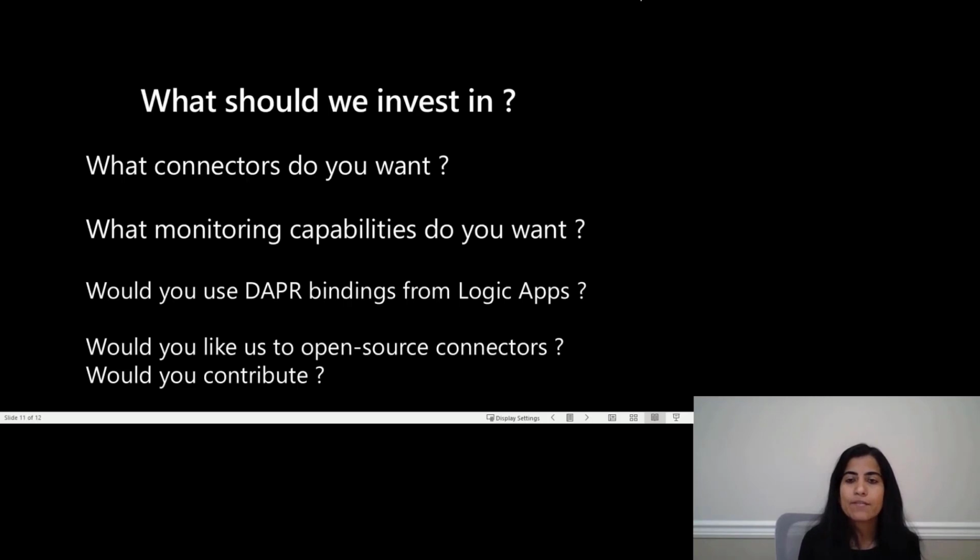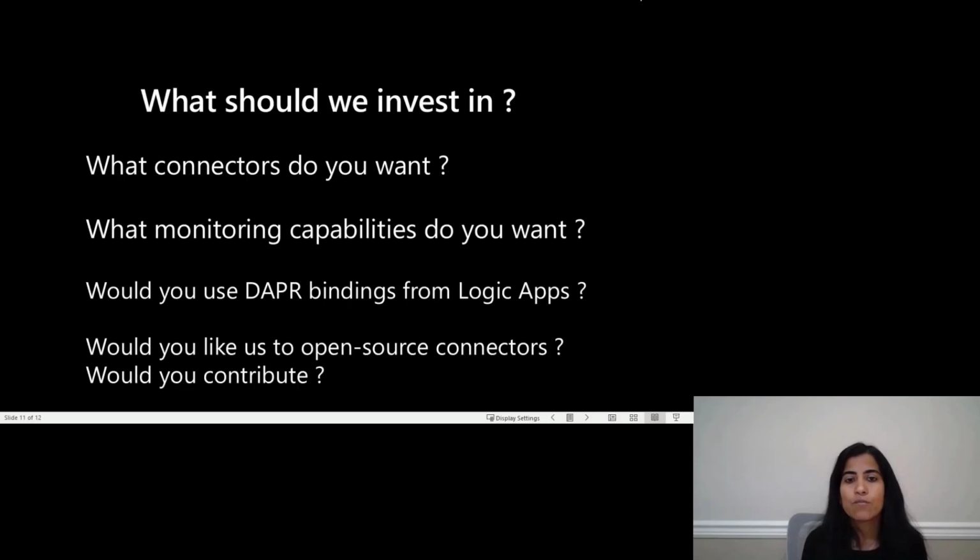What does your IT environment look like, and where do you think Logic Apps can help you integrate with those applications? Should we write more connectors for ERP applications or CRM applications, blockchain, healthcare, and so on? Where are you now, and what is your cloud migration strategy? What connectors can we build to help you with your long-term goals?